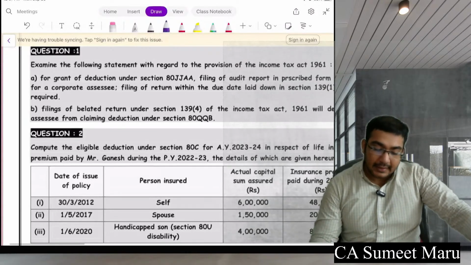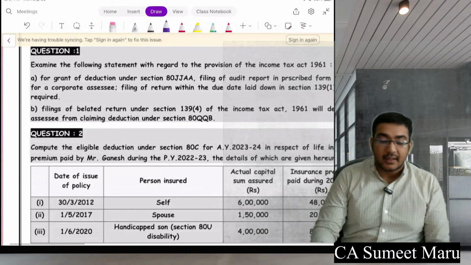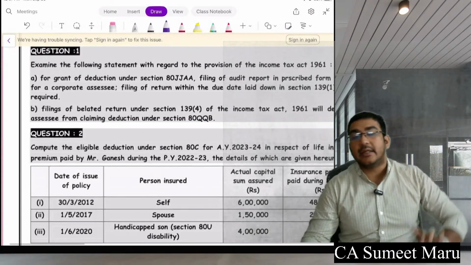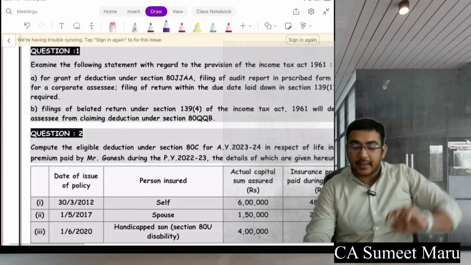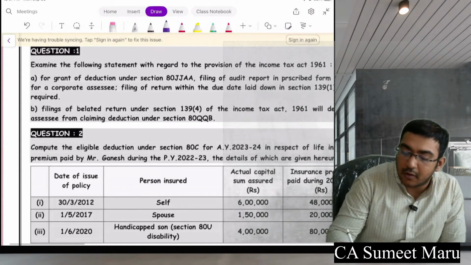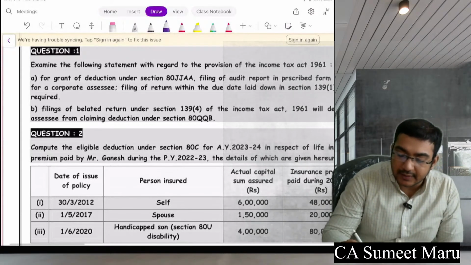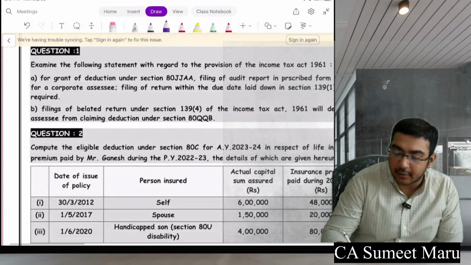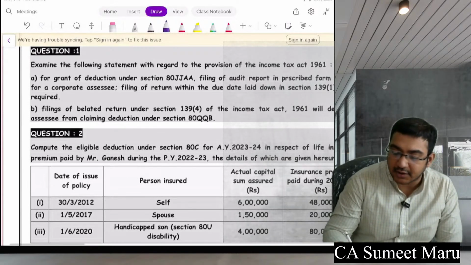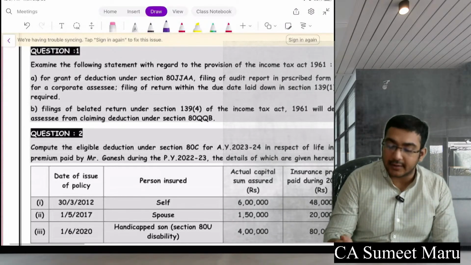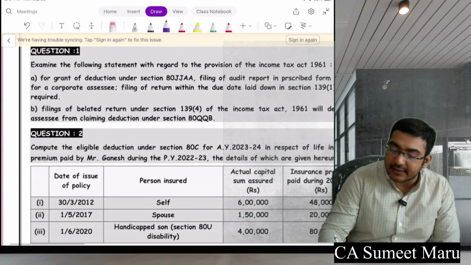Everyone clear? Next is 80EE. This is deduction in respect of interest on housing loan. So see, first you will get interest. Now pay attention. For housing loan, if there is a principal repayment, you get deduction under section 80C. Interest payment, first you will get deduction under section 24B of house property. If you have still more interest to go, then you can take under 80EE.